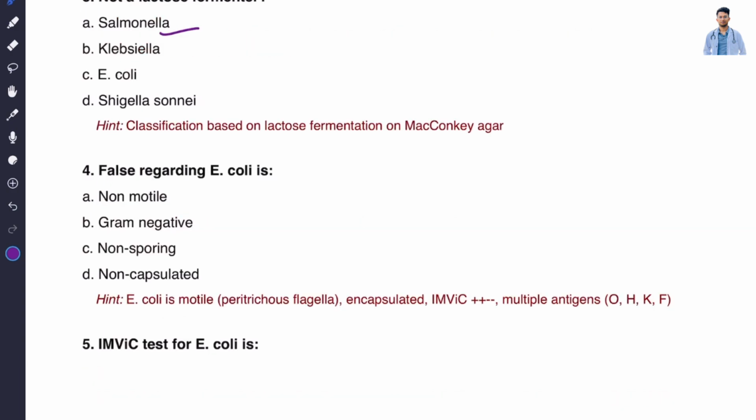Now let's move on to question number 4, which says: false regarding E. coli. Which of the following options is false regarding E. coli? Option A, non-motile; option B, gram negative; option C, non-sporing; option D, non-capsulated. The correct answer is option A, non-motile. In fact, E. coli is motile with peritrichous flagella, meaning E. coli has flagella all over its surface.